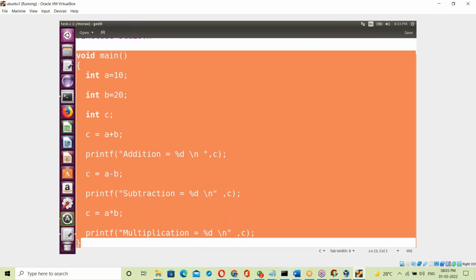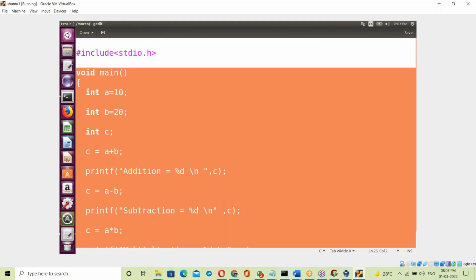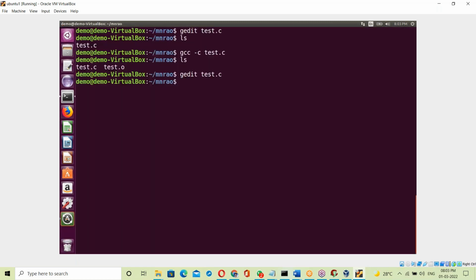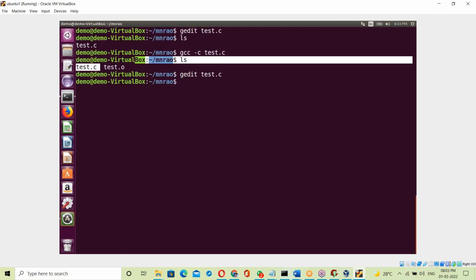Next, the stdio header file also has its own binary code. So the object file test.o is generated. After that, now creating the exe file: gcc -o. Yes, the exe name is project.